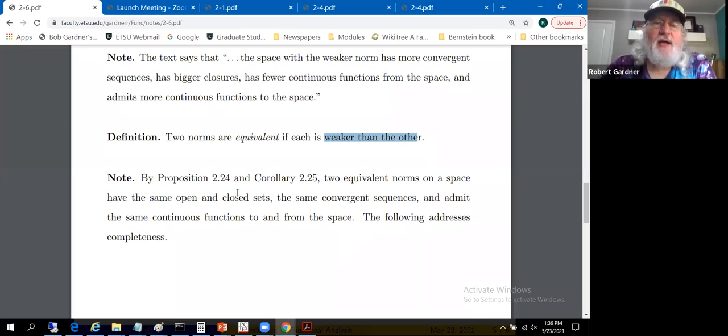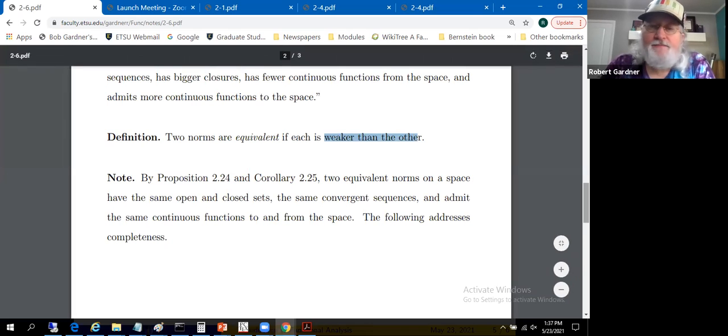What we get from the previous two observations about the open sets is that two equivalent norms on a space have the same open and closed sets. If they have the same open and closed sets, they have the same convergent sequences. Those sequences will converge to the same thing. They'll admit the same continuous functions to and from a space. So the topologies are the same if we have equivalent norms determining openness and closedness.